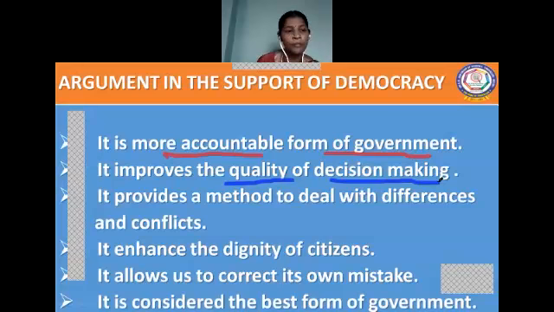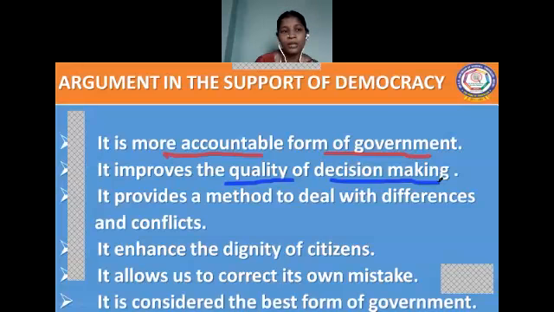If more heads are put together, the people can point out the possible mistakes in that particular issue so that they can rectify the mistakes and bring out a good quality of decision making. They bring out a good decision for the welfare of the country. Thus it improves the quality of decision making.